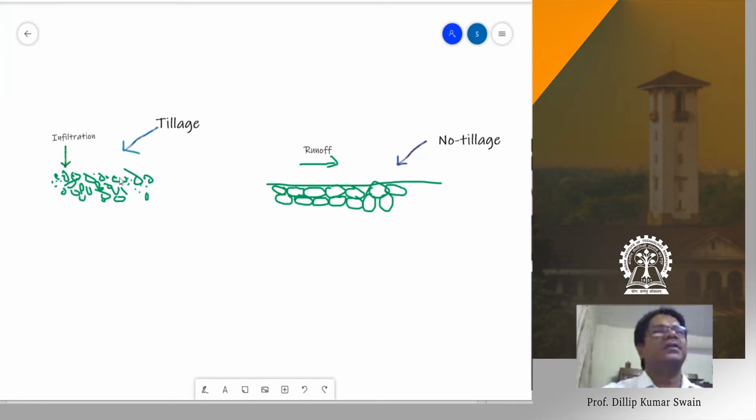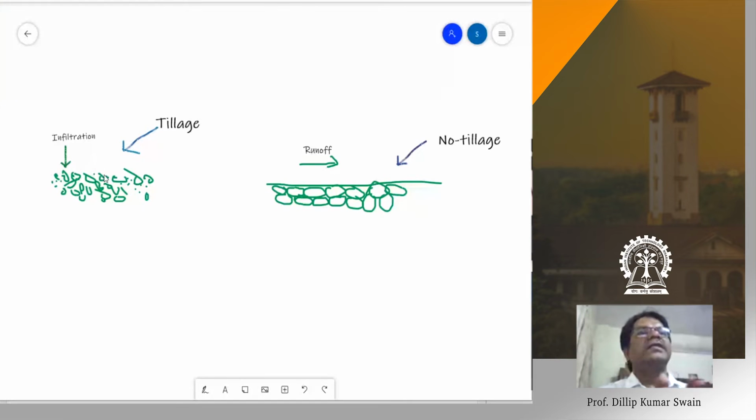If you go for tillage operations, and not exactly the normal tillage, if you make dust mulching, if the topsoil becomes dust mulch, then it can minimize the loss of water through evaporation. Evaporation loss of water can be checked because there is continuity here. The capillary pores are continuous in this case. There is no break of capillary pores and water present in the capillary pores. So if capillary pores are continuous, then more water can be lost through evaporation. Here the capillary pores are broken, so there is no continuity of capillary pores. In this case, the water loss through evaporation also can be checked. The tillage is not fine tillage. Now, I cannot say that it is raw tillage.